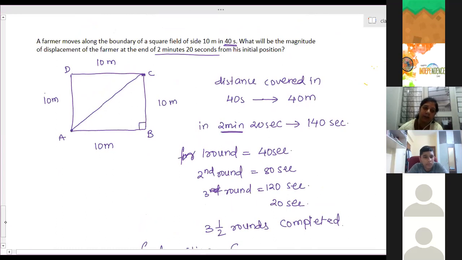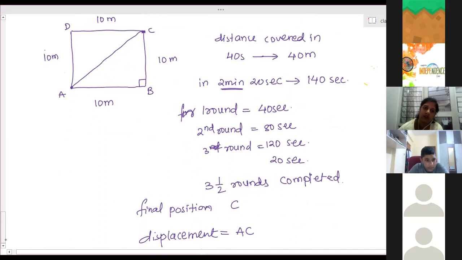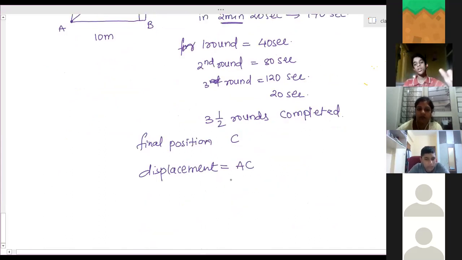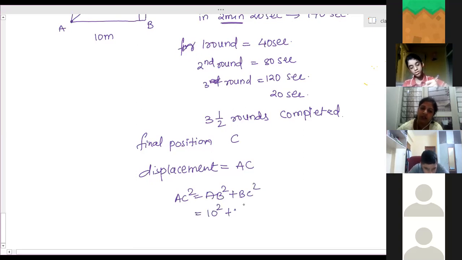By Pythagoras: AC square is equal to AB square plus BC square. That is 10 square plus 10 square, 100 plus 100, which is 200. So AC square is equal to 200.